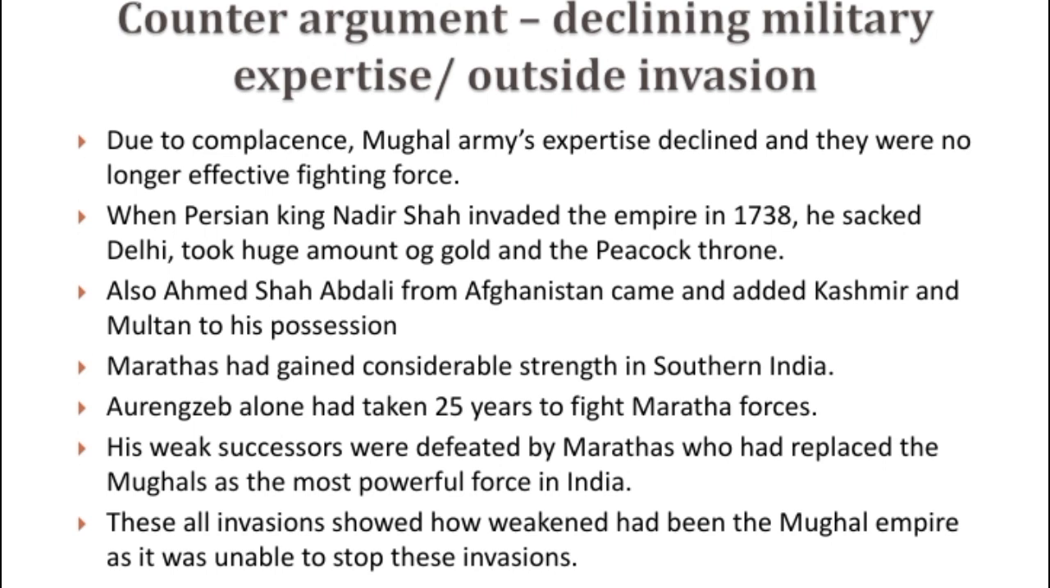Now we are going to start another counter argument. You may start like moreover, due to the complacence, Mughal army's expertise declined as they were no longer an effective fighting force. This is declining military expertise and outside invasion. Now you are talking about the outside invasion, that when Persian king Nadir Shah invaded the empire in 1738, he sacked Delhi, took a huge amount of gold and the peacock throne.